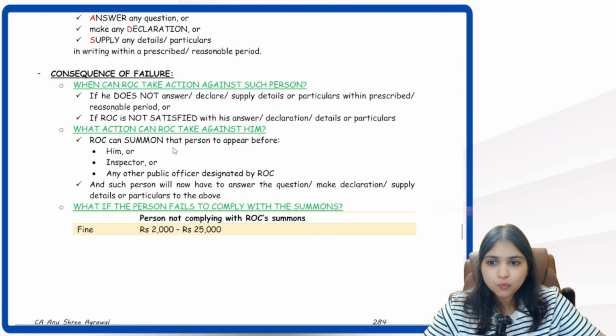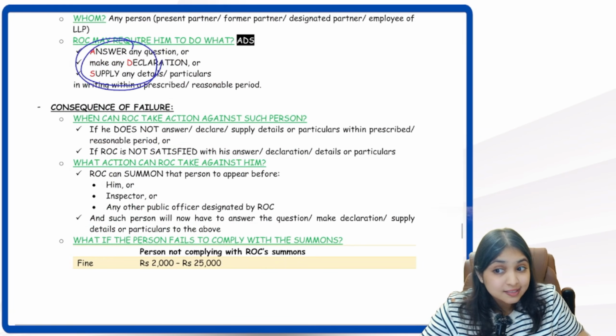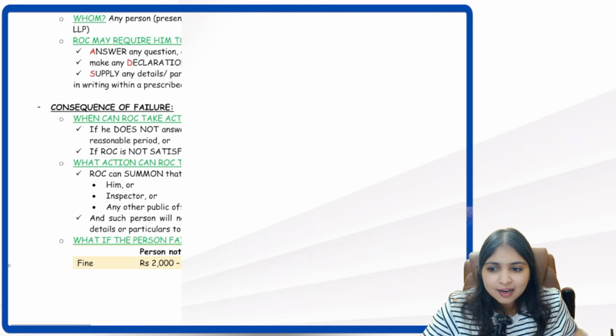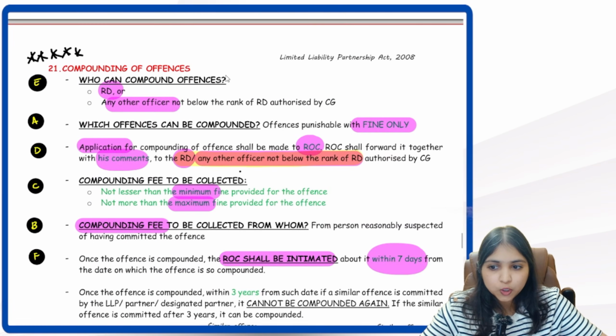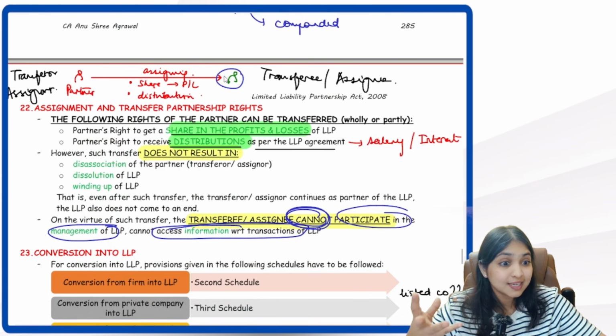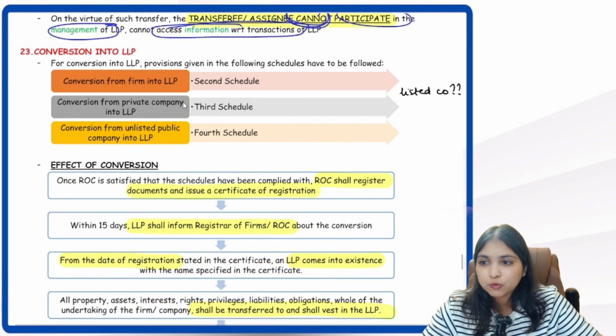So till here, whatever we had learned, I had given you a revision also. Remember the ADS. So till here, I had given you a revision of the revision as well. So after this, we spoke about compounding and then we discussed about this assignment point. Then listen to 2-3 more small points and then I'll again come back and give you a set of revisions again.